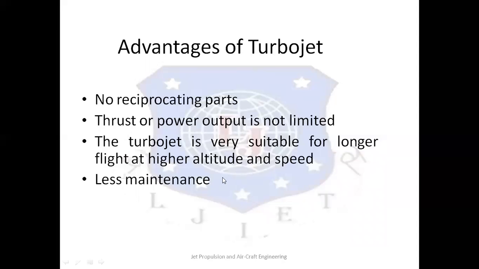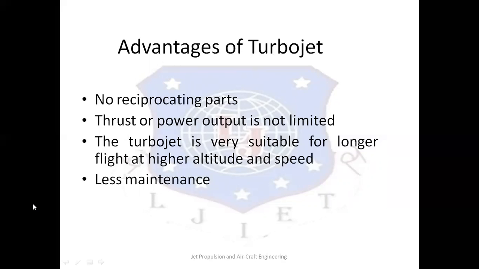The first advantage is that it does not have many rotating parts, meaning less maintenance, less wear and tear, less vibrations. Second advantage is that it can generate an enormous amount of thrust and power output with modification. So the overall thrust or power output is not limited.